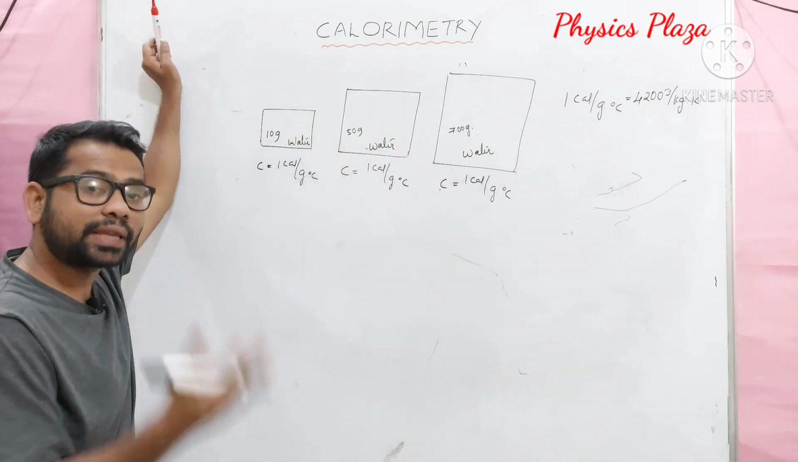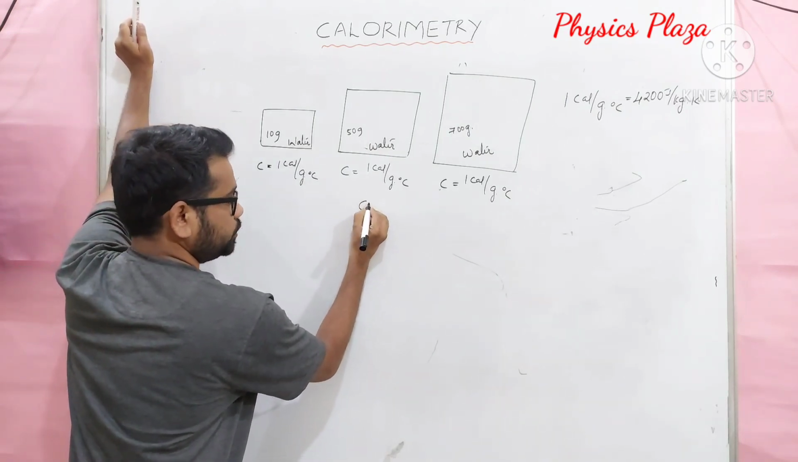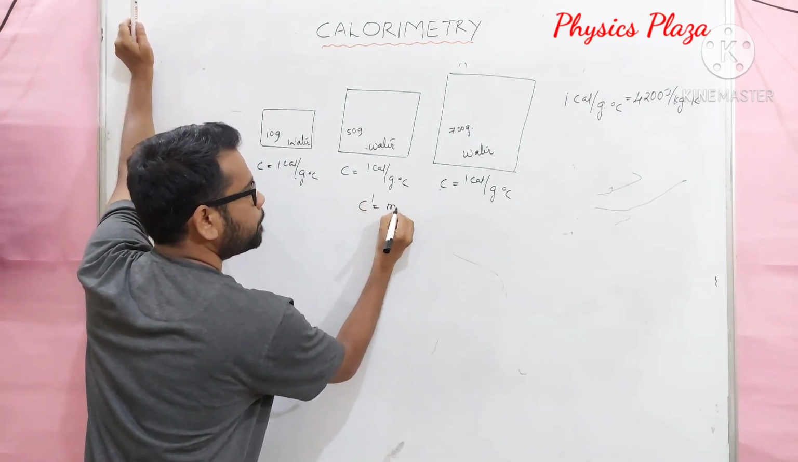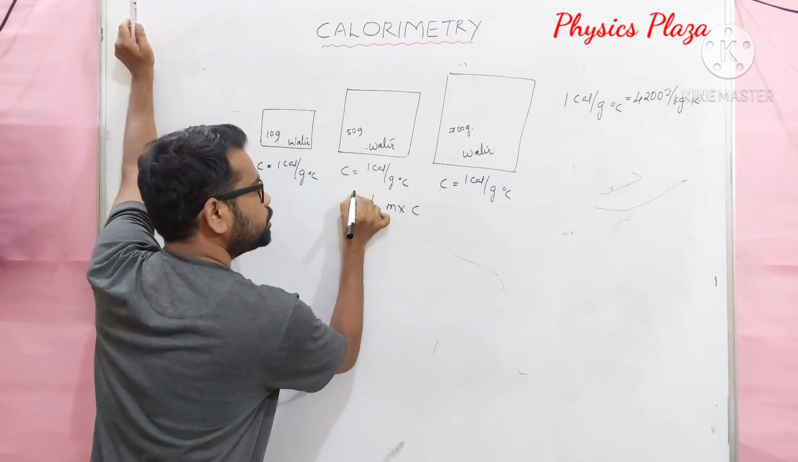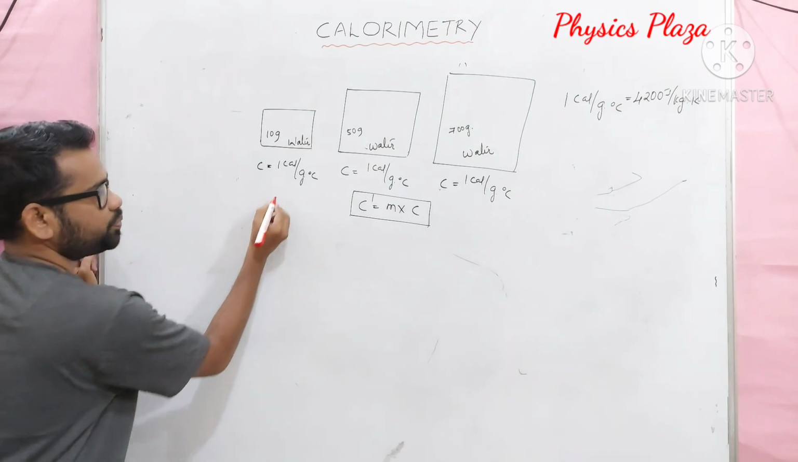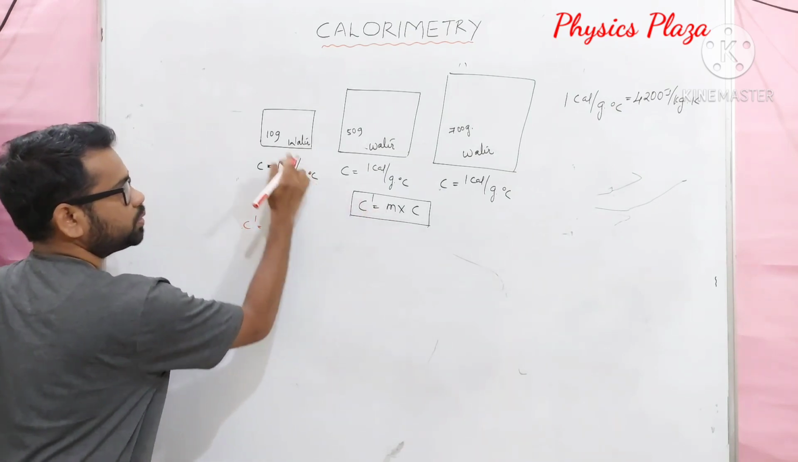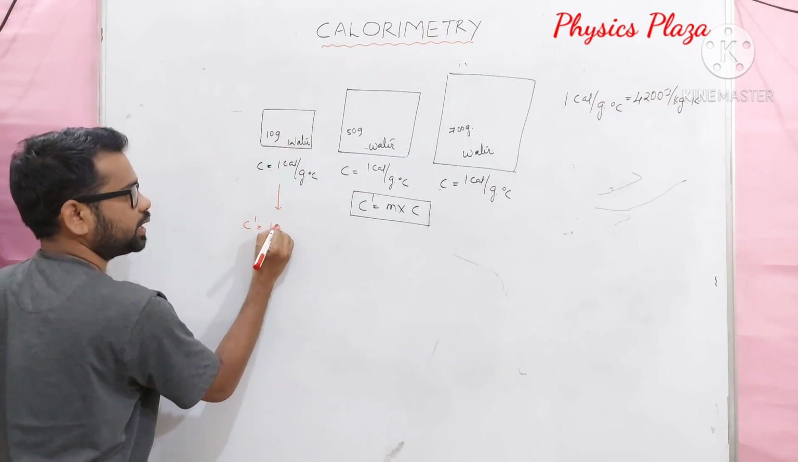Then what about heat capacity or thermal capacity? Children, we know that thermal capacity is equal to mass into specific heat capacity. So in this case, C dash is equal to mass, which is how much? 10 grams.